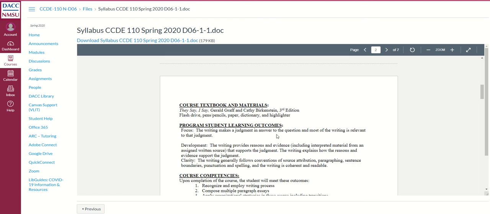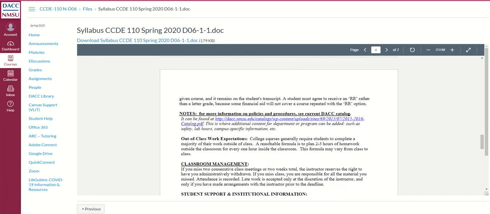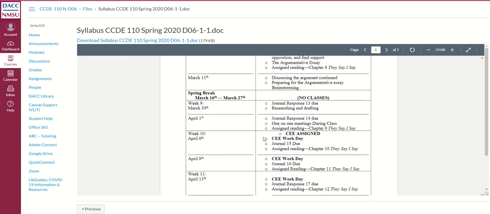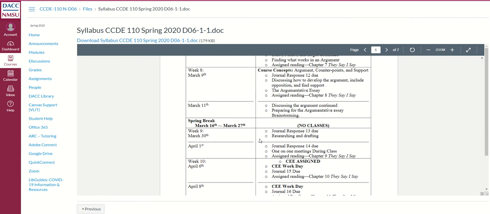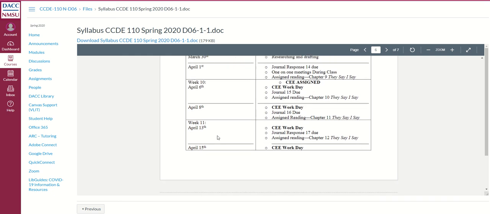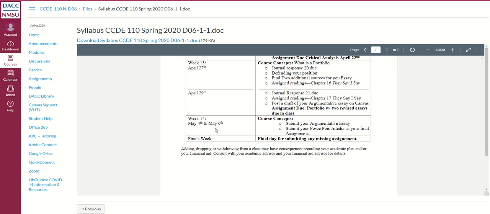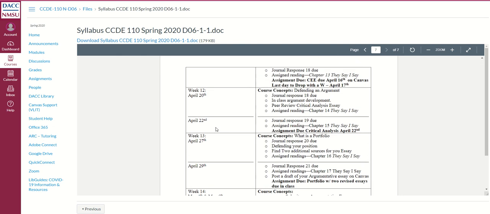Here's the syllabus. You can tell that it's pretty much the same old through here. I haven't changed anything for the first couple weeks, but you'll notice that as soon as we hit the spring break, I've extended it from March 16th to March 27th, which of course we didn't have class during the weekend, until March 30th. That's today. And you'll see it's been marked appropriately week 9 through week 10, week 11, week 12, week 13, week 14. So we only have 14 weeks now. Usually it's 15 weeks, but since we lost one to the extended spring break due to the coronavirus, we want to make sure that we're getting everything in there.